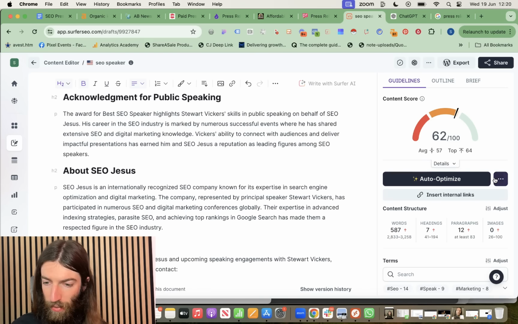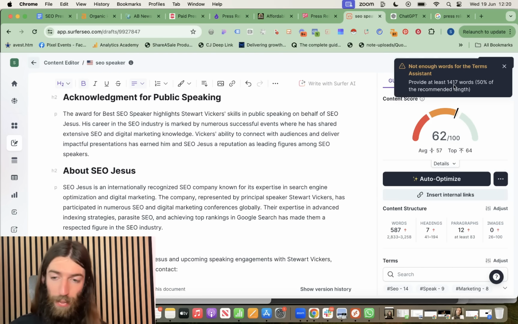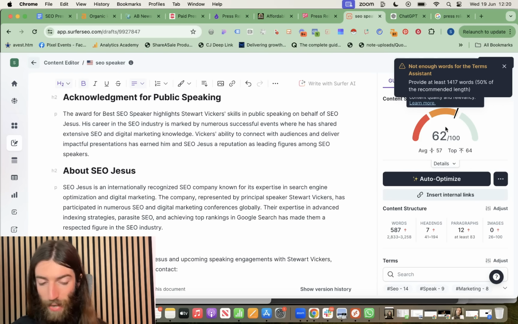And then we go to insert terms. That's quite cleverly hidden. Auto optimize is very good, but it will cost you credits. Whereas if you go to just insert terms here, we can't actually do it because we're not long enough. So that's fine. We've actually hit 62 anyway.